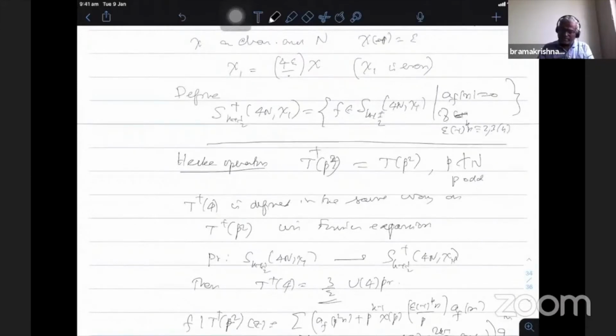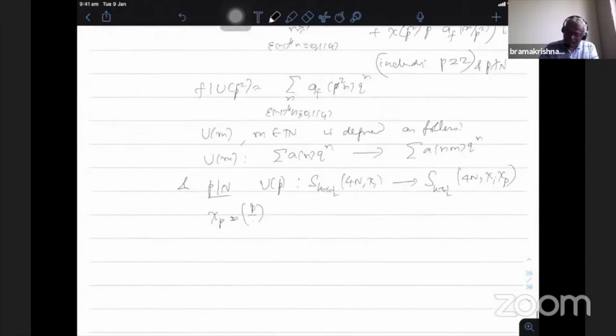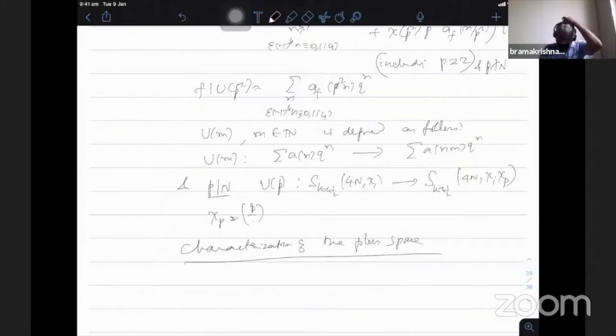now, like in the case of n equal to 1, you have to characterize this in terms of a certain operator. So, characterization of the plus space. In the case of n equal to 1, he used the operator U for W4, but here he uses another operator, which is some GL2 plus matrix psi times some trace operator. But effectively this is exactly the same as U for W4, which we will see at some point.